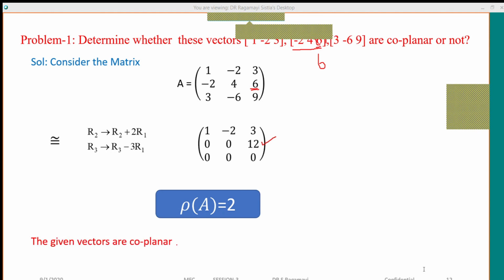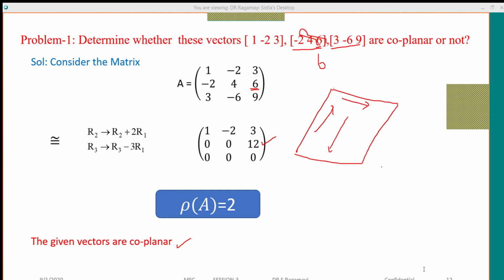Since the rank of the matrix is 2, what could you say? You can say it is a coplanar vector set. That means all these three vectors lie on the same plane. The first vector is vector A, the second one is vector B, irrespective of the direction, they may be present anywhere, and the third one is vector C. So all three vectors may lie on the same plane. That's why these three vectors are said to be coplanar.